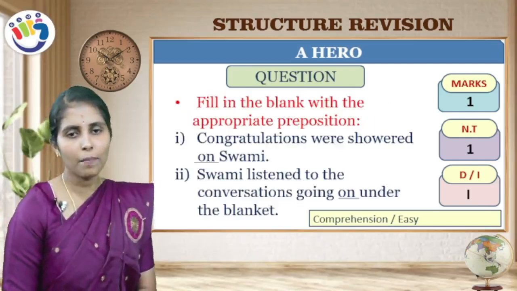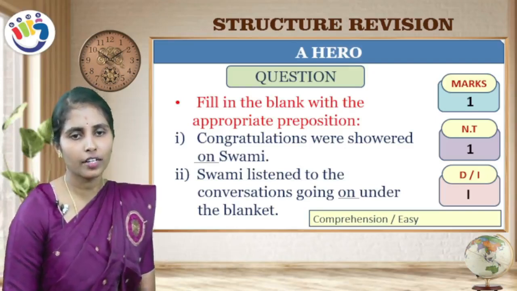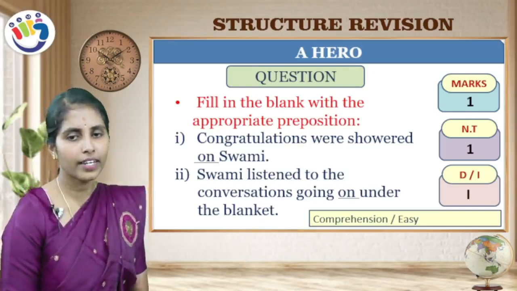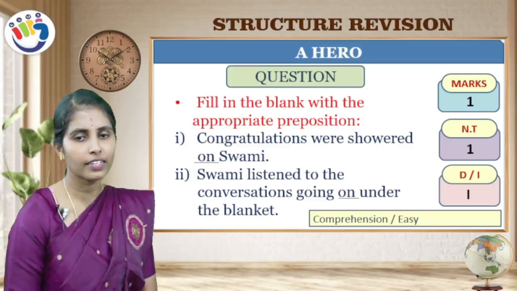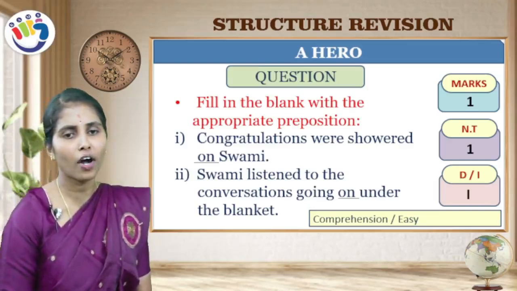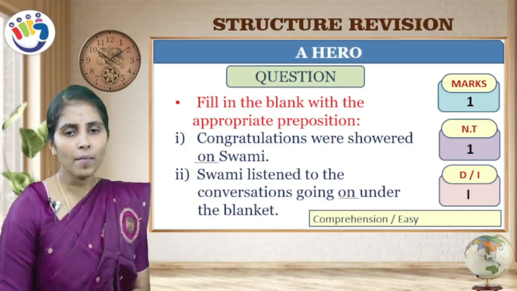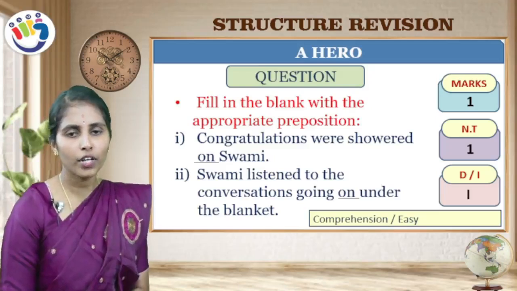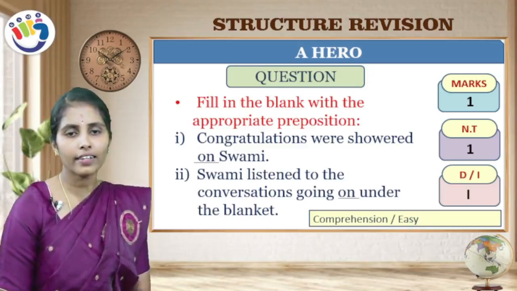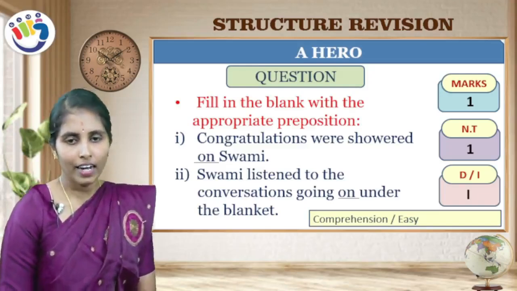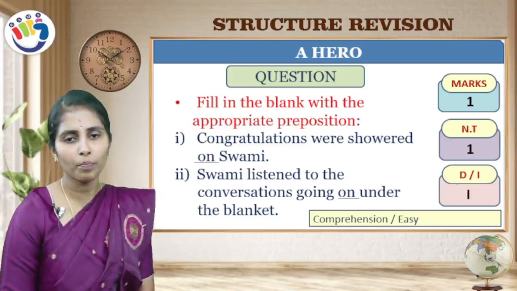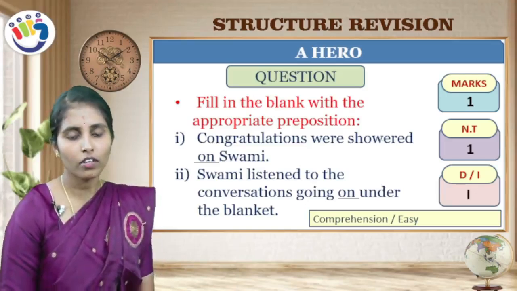Next, fill in the blank with the appropriate preposition. You will get this question for 1 mark. It is asked one time, it is an indirect question which comes under comprehension, and it is an easy level question. "Congratulations were showered dash Swami." Showered on Swami. On is a preposition here. "Swami listened to the conversations going dash under the blanket." Going on under the blanket. On and under both are prepositions in this sentence. So you have to fill the blank.